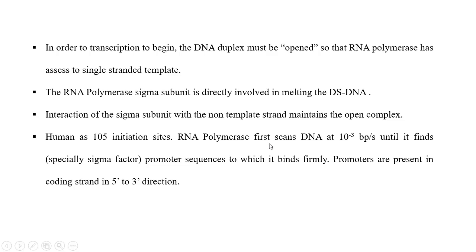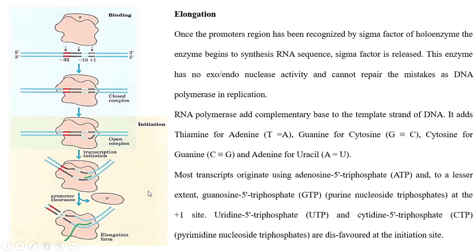RNA polymerase first scans the DNA at 10^3 base pairs per second until it finds the promoter sequence, which it binds firmly. So the RNA polymerase moves along the DNA template and finds the specific -10 and -35 regions. The promoter is present in the coding strand in the 5' to 3' direction. The initiation is the recognition of the promoter region by RNA polymerase and the formation of the open complex.